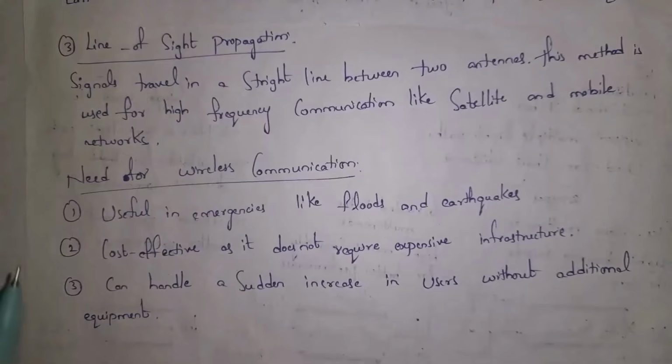Okay, these are some of the reasons why we need wireless communication. The first one is that it is useful in emergencies like floods and earthquakes. Guys, wireless signals will transmit data very fast. So in emergency conditions like floods and earthquakes, we can use wireless communication.